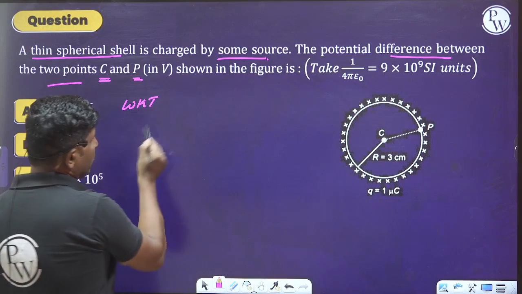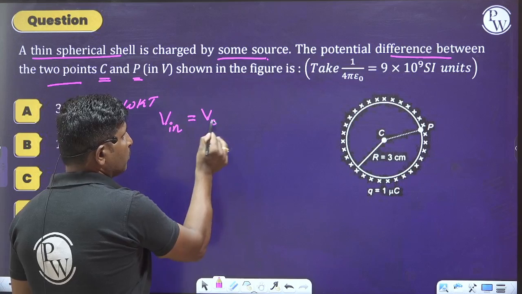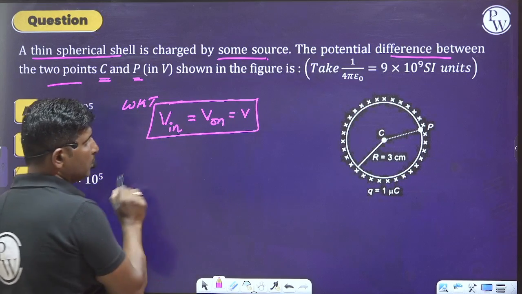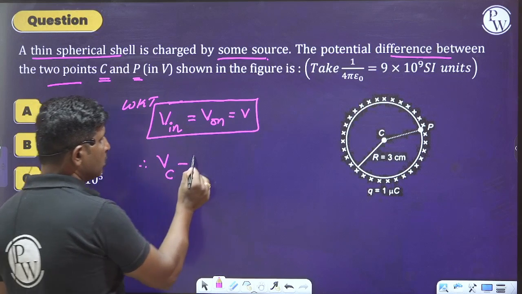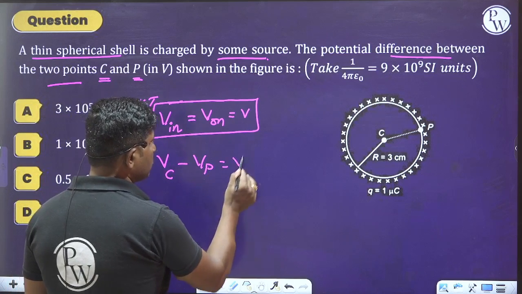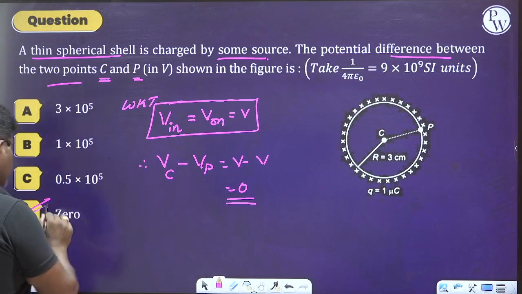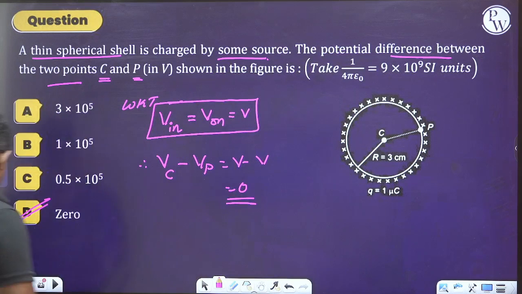We know that the potential inside is always equal to the potential on the surface. It is equal to V. Therefore, what is the potential difference between the point C and the point P? It is equal to V minus V. It should be equal to 0. Hence, we can select option D as the right answer. Option D is the right answer. I hope you are understanding each and every point here. So move on to the next question.